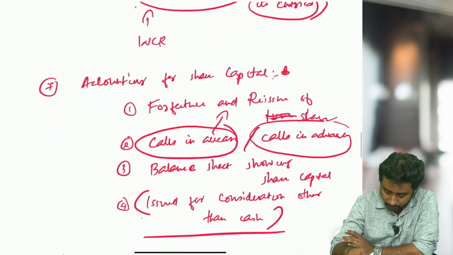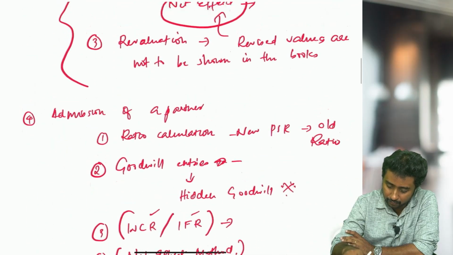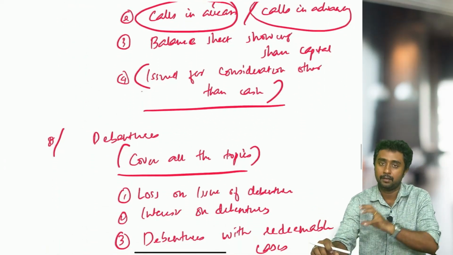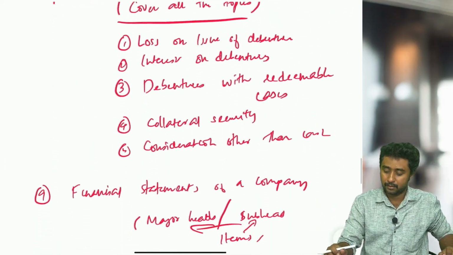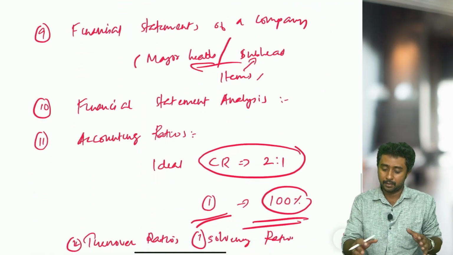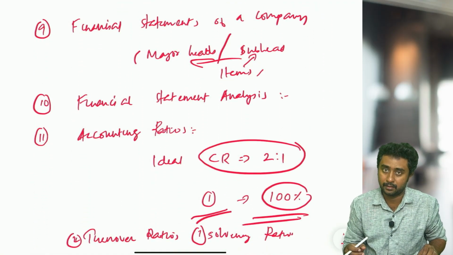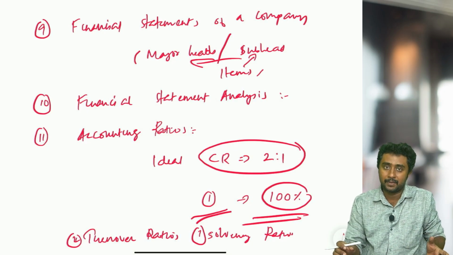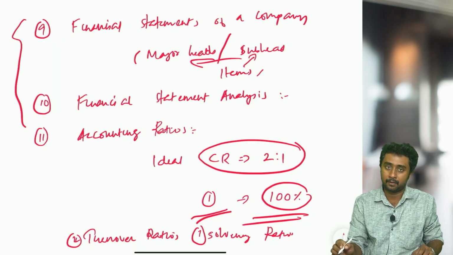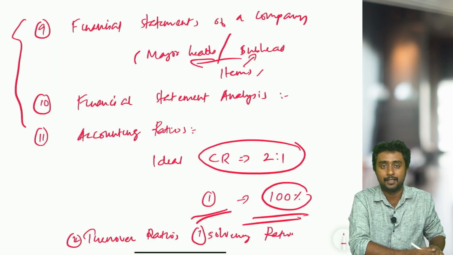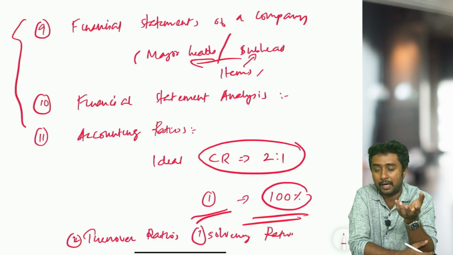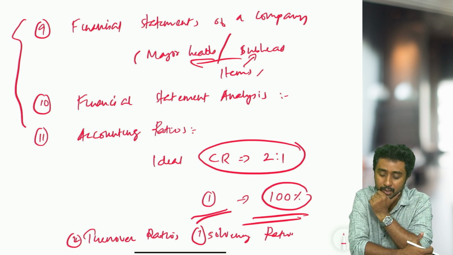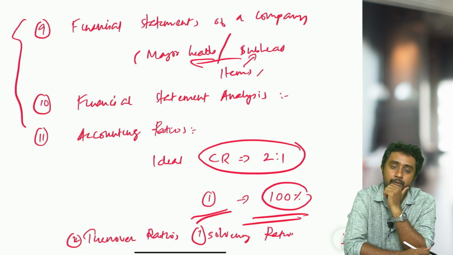To recall, when we started with partnership we mentioned a lot of topics. When it came to share capital, the topics became very few. Debentures obviously I said in their chapter, but for the last topics, financial statements of a company and financial statement analysis, we have not discussed anything in much detail, because those chapters are basically theory chapters. Theory chapters' weightage in the accountancy paper is very less, but you have to cover some of the important theories, like what is a financial statement. Some topics I have mentioned in each chapter. At least try to cover those before you enter the exam hall.